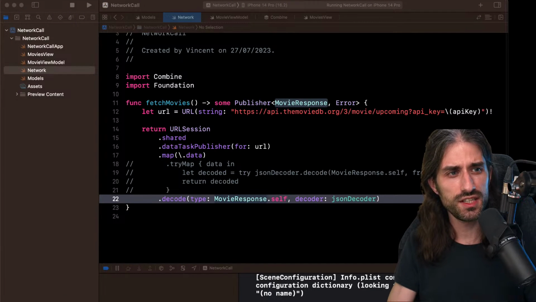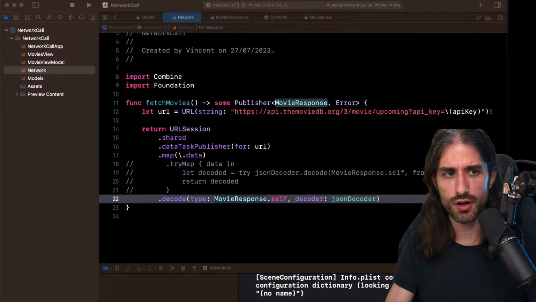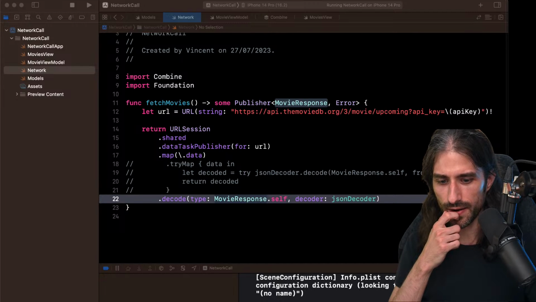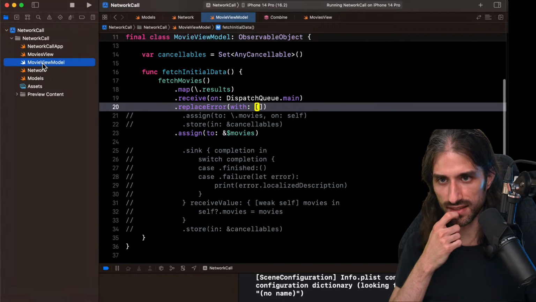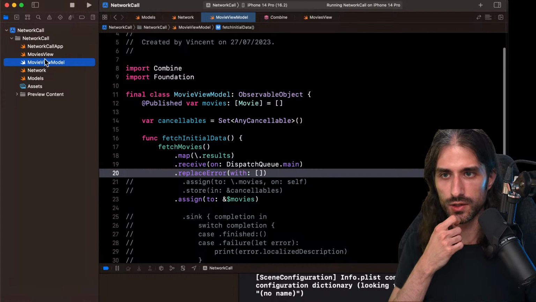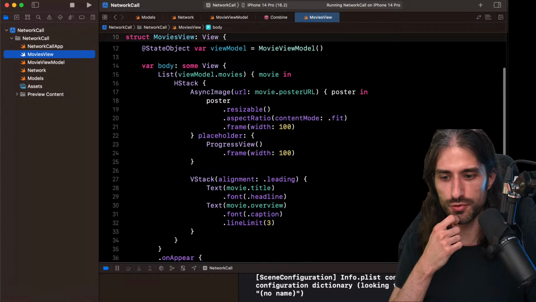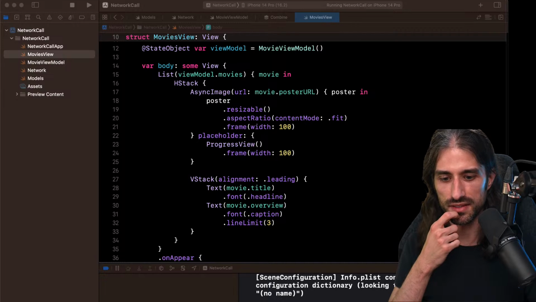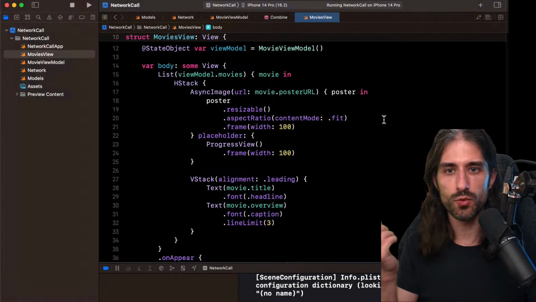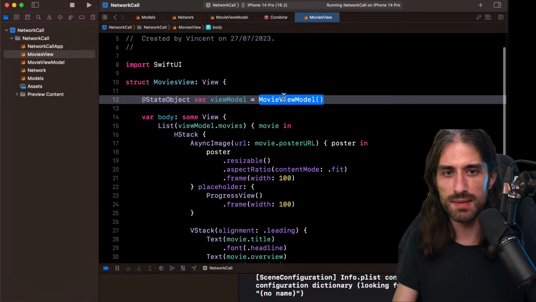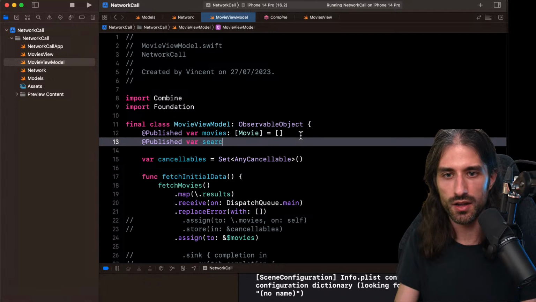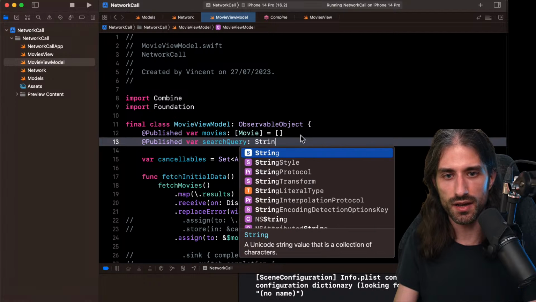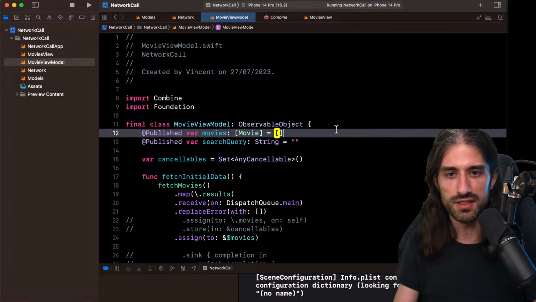Okay. And now to finish for today, let's go with a bit more complex use cases. For instance, let's implement a way to search. Yes, I want to be able to search in the list of movies. So how do I implement this? First, I'm going to need to be able to deal with a search query. So I will implement a search query in my view model. So it will be something like this: add @Published var searchQuery. So it's whatever the user will type in the search text field. It's going to be a string, and by default it will be just the empty string.